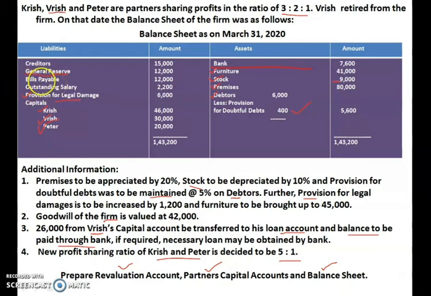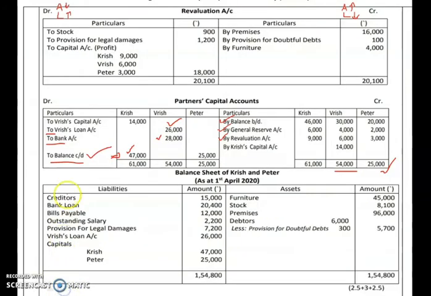If adjustment is there, a tick mark can be found. So creditors, bills payable, outstanding salary will all be shown as given in the old balance sheet, same item, same amount.